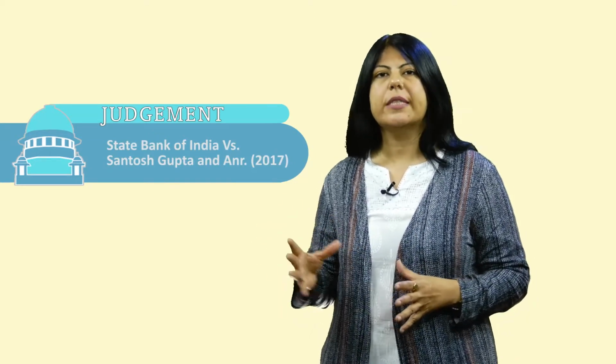Clause 3 of Article 370 clearly lays down that the President may by notification declare that Article 370 shall cease to be operative or shall be operative with such modifications and exceptions as the President may by order specify. But this can be done only with the recommendation of the Constituent Assembly. A similar judgment was given in the case of State Bank of India versus Santosh Gupta. This judgment was given in the year 2017.